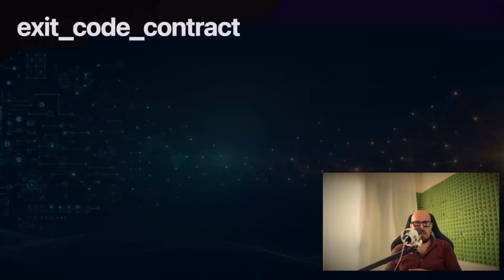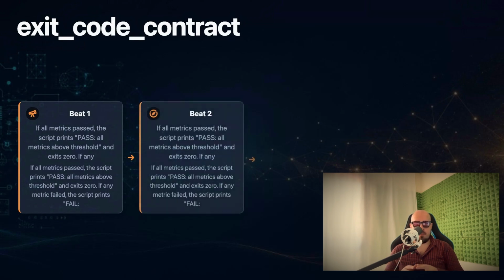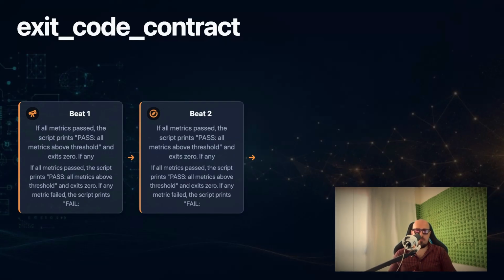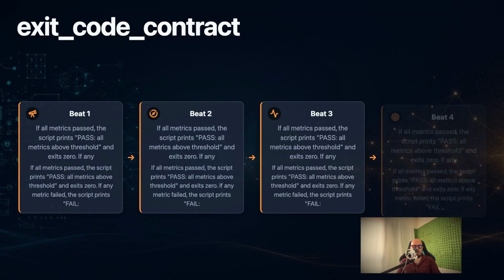If all metrics passed, the script prints passed, all metrics above threshold. If any metrics failed, the script prints fail, metric regression detected, to standard error, lists the exact breach lines, and exits 1. The exit code is what continuous integration pipelines rely on to determine the job success. A 0 means the merge is safe, and 1 means the workflow halts and the pull request is blocked.